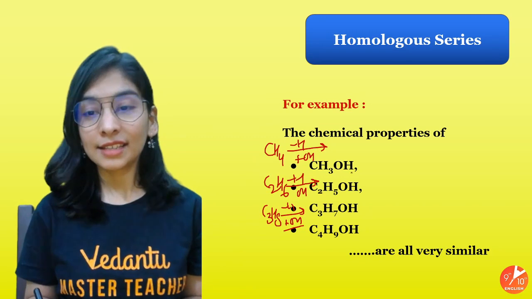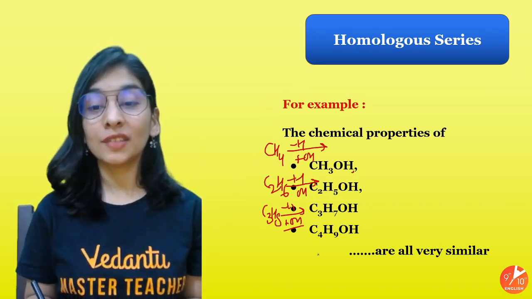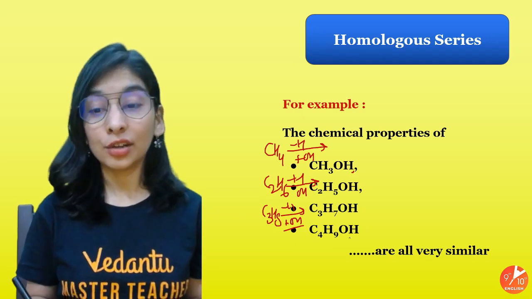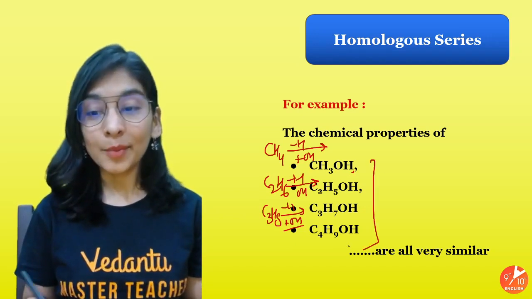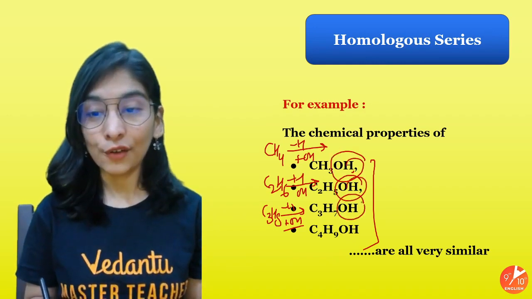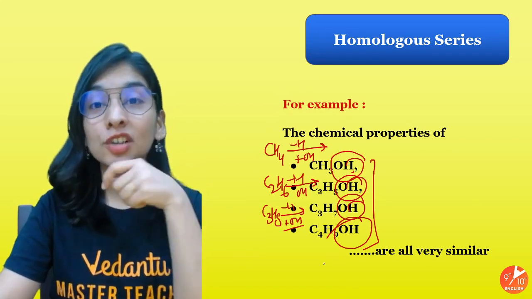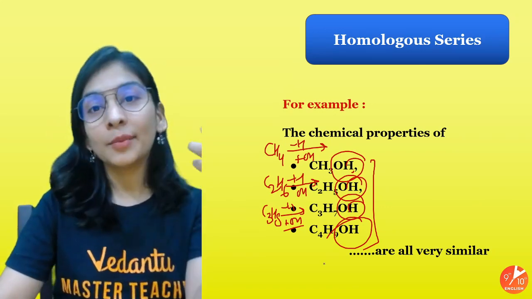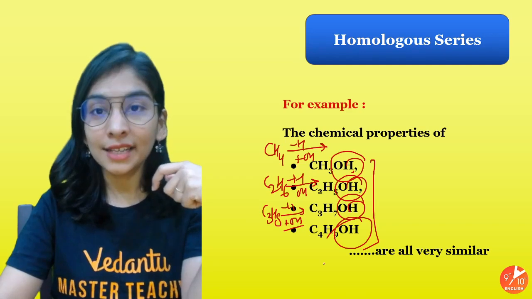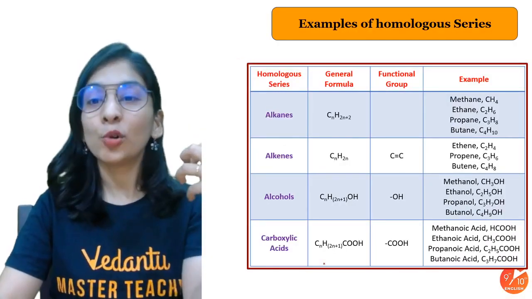So what did I get? CH3OH, then C2H5OH, then C3H7OH, then C4H9OH, and so on. These are nothing but constituting a homologous series as they have the same kind of functional group. And that's not only limited to a special functional group. Even hydrocarbons can constitute a homologous series. The only thing is that a homologous series must follow some properties that I'm going to tell you.